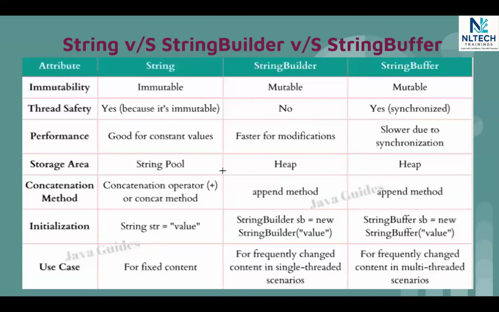So understand, if you really want to do parallel execution, the string class won't support it. Why? Because it supports thread safety. It means if one user is trying to utilize my string class, the second user will have to wait in the queue for the first user to complete its work, and then the chance will be given to the second user who is waiting for his turn to come. That is what is called thread safety.